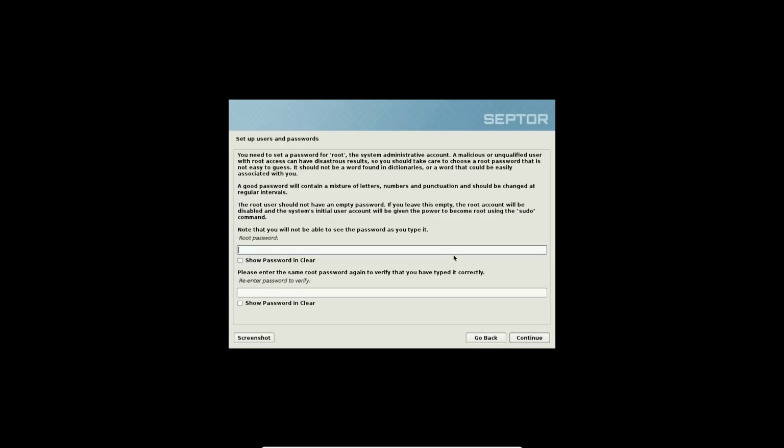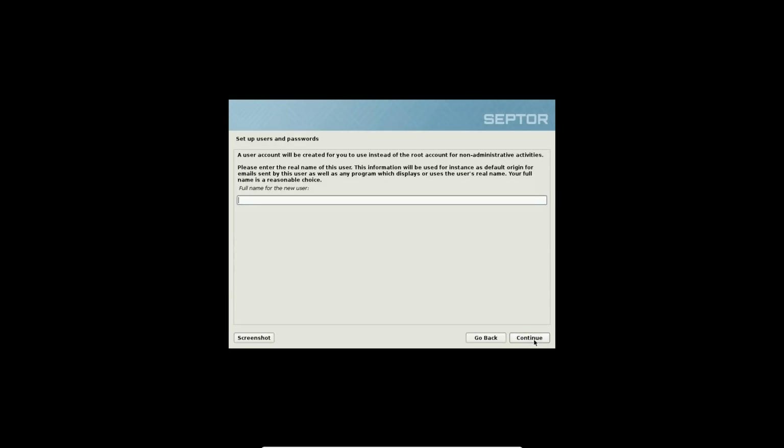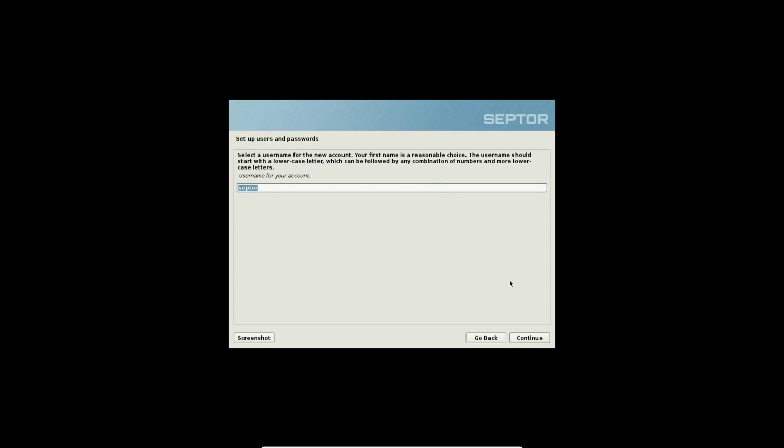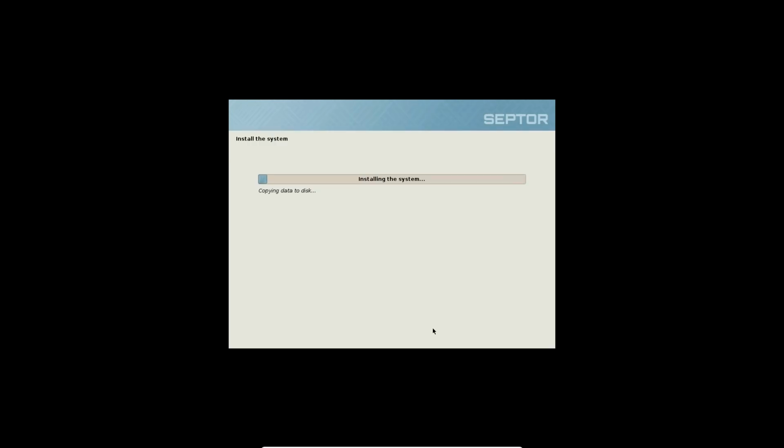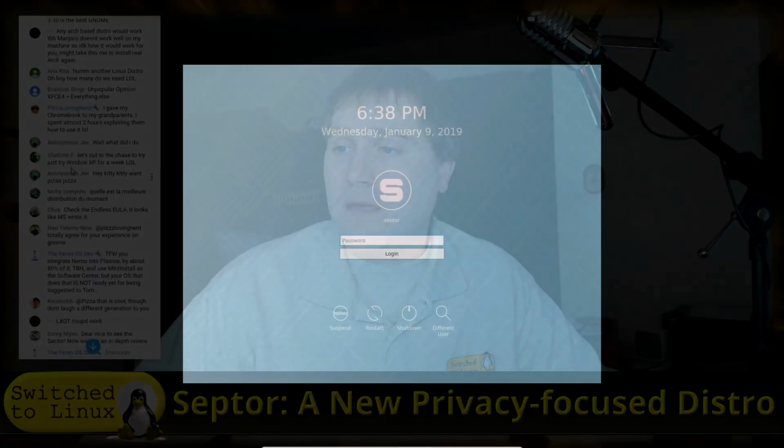It is doing a really good job of auto-detecting everything, though, so I'm not sure we're going to have a failure or not. If we have a failure, it's going to fail on formatting the hard drive is what it will do. Okay, so it looks like it is actually installing the system, so that is good news. While this installs, we're going to take a little moment to look at our comments, and then we will be back to the installation here. We'll see if this thing works better when it's actually installed to the disk.